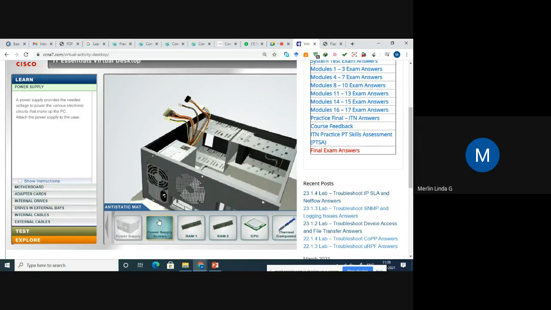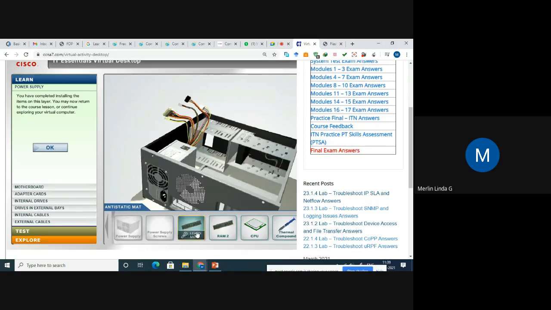So let me check with the power supply screws. So I can see the screws. When I click the power supply screws, it means that if I am giving the power supply component into the CPU, I want to fix it with the screws, right? So I'm clicking the power supply screws. The power supply screws are fixed in the CPU, which means that the power supply component is attached in the CPU. We assembled the power supply, right?